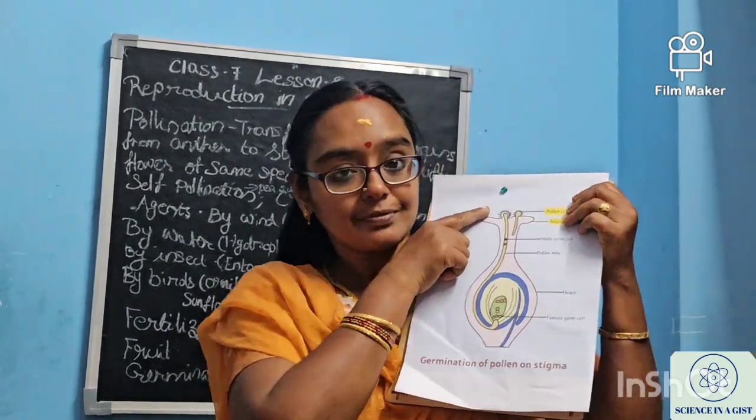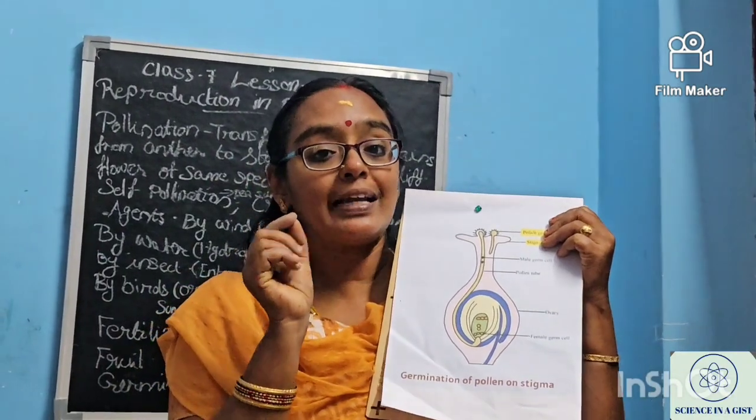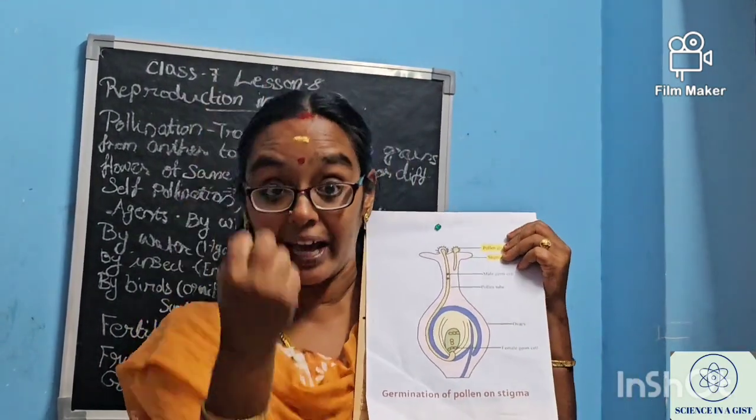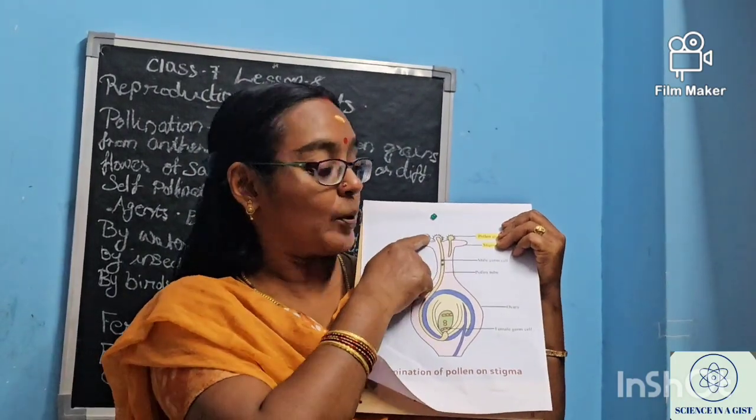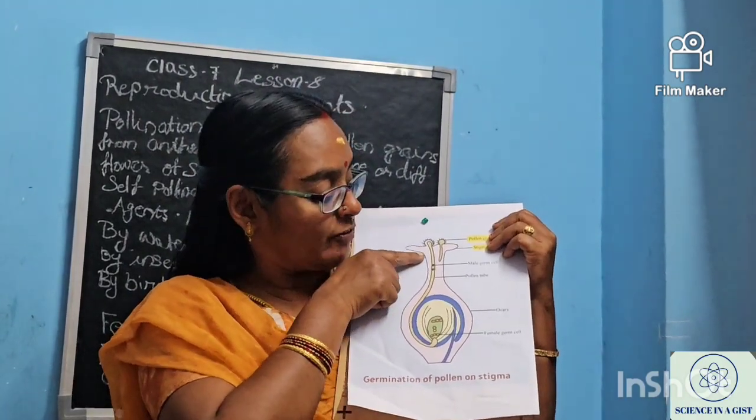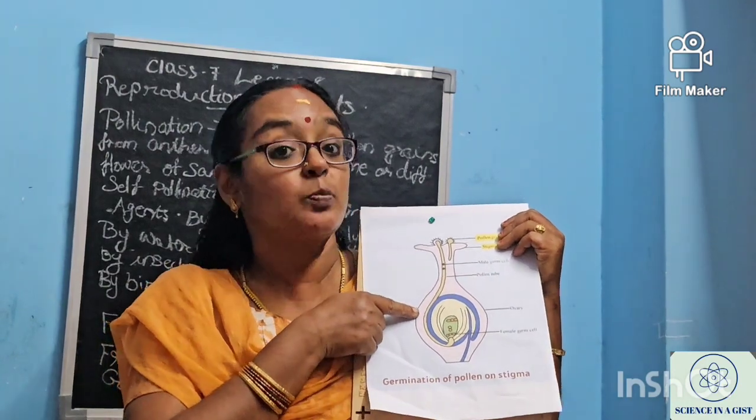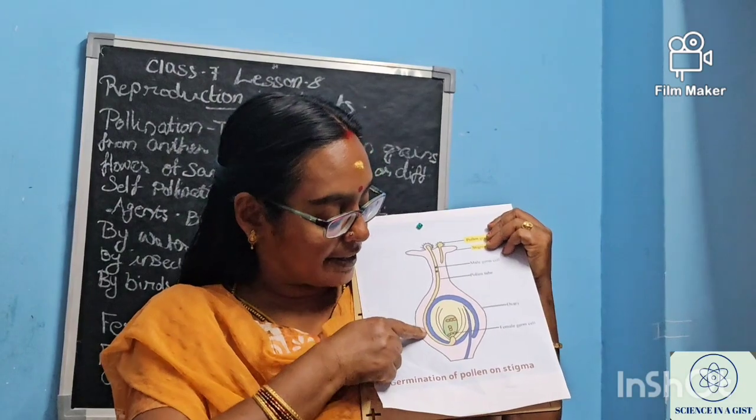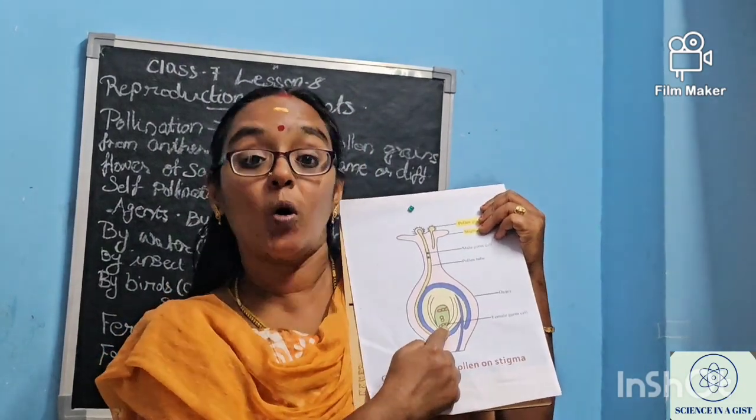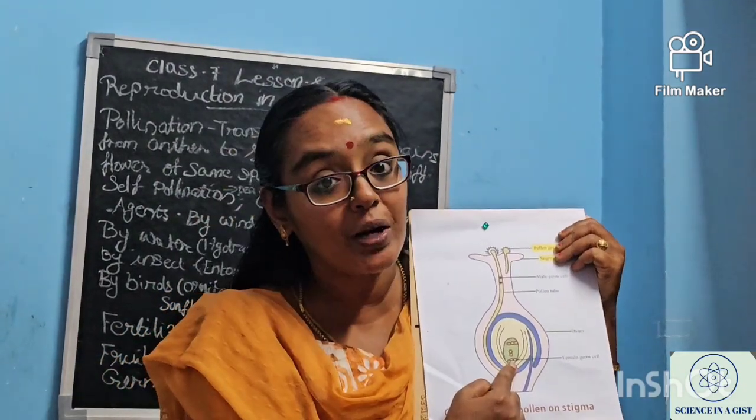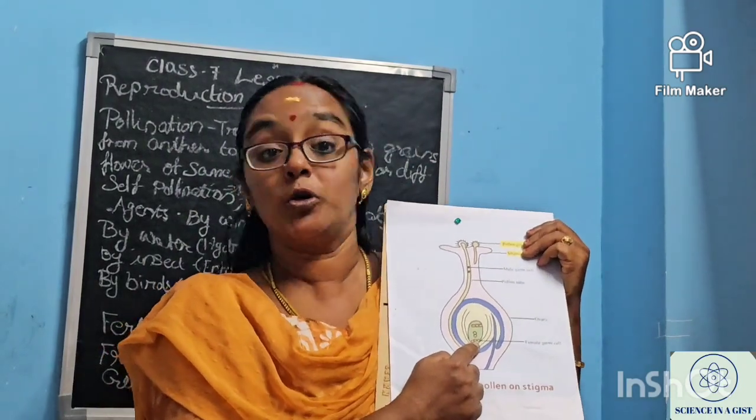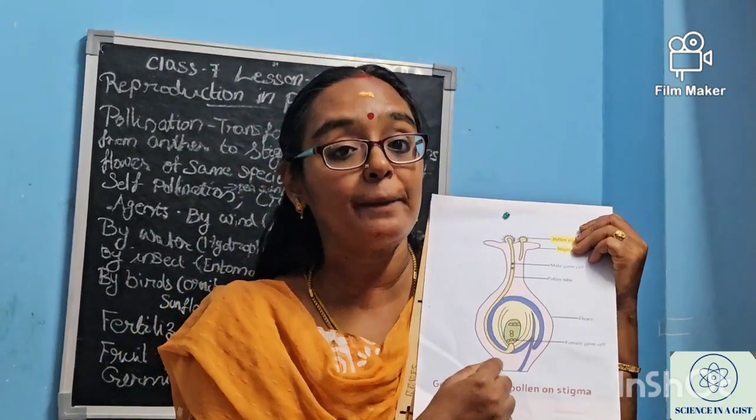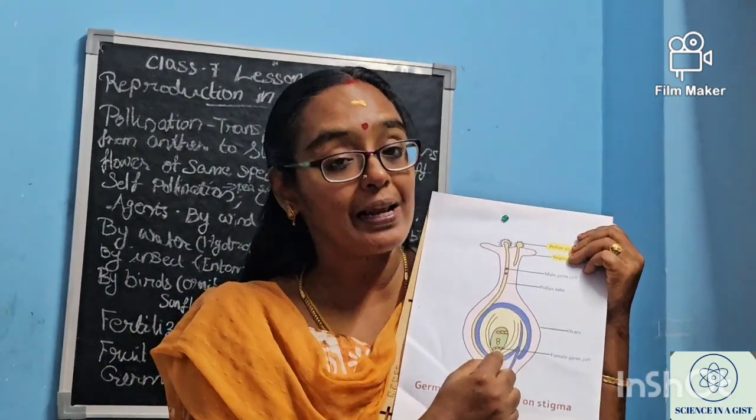See, I have told you what the stigma is. It is a sticky part. What does it do? It will attract or grab the male reproductive cell towards itself. So it will be coming through this tube. This tube is called the pollen tube. What is it called, ma'am? Pollen tube, and it will get inside and reach the ovary. Ovary contains ovule and the ovule contains the female gamete. So the male gamete will reach the female gamete.